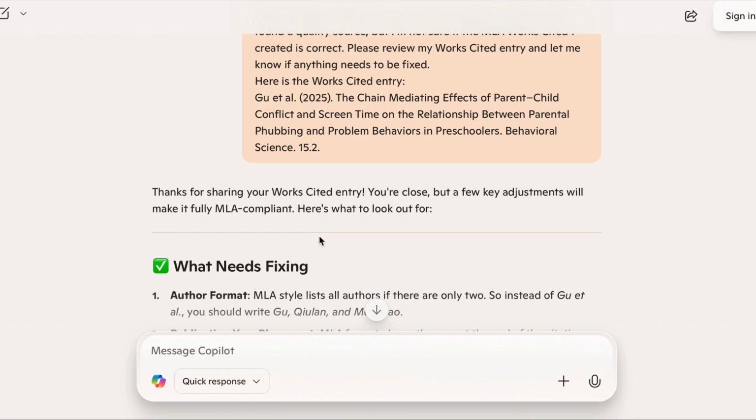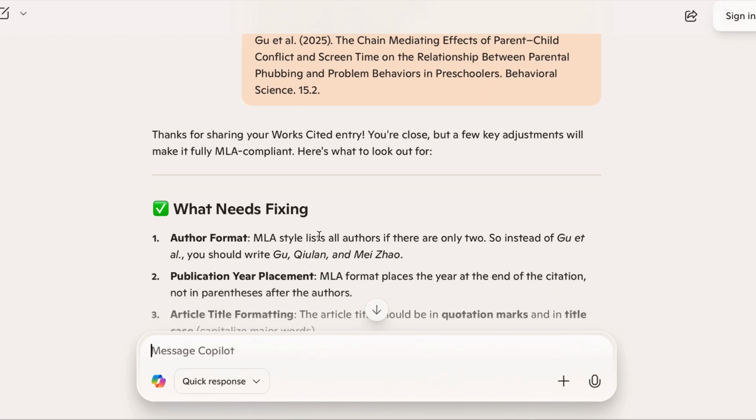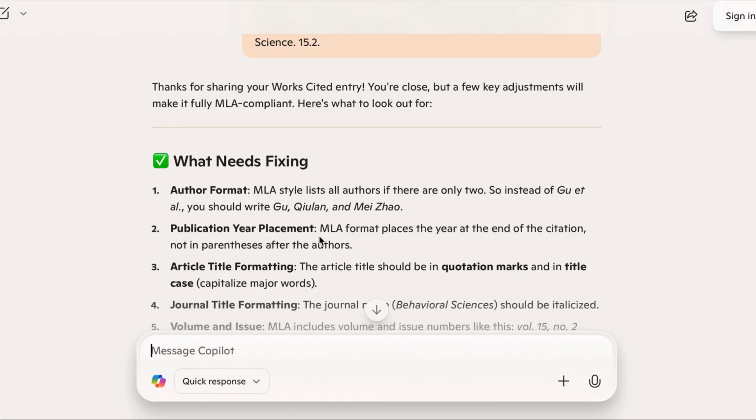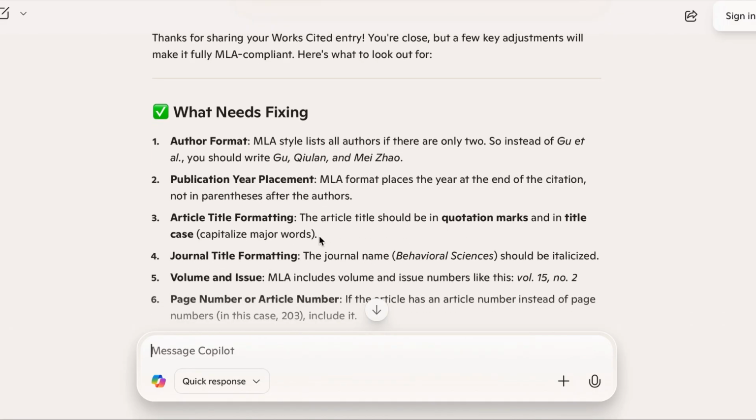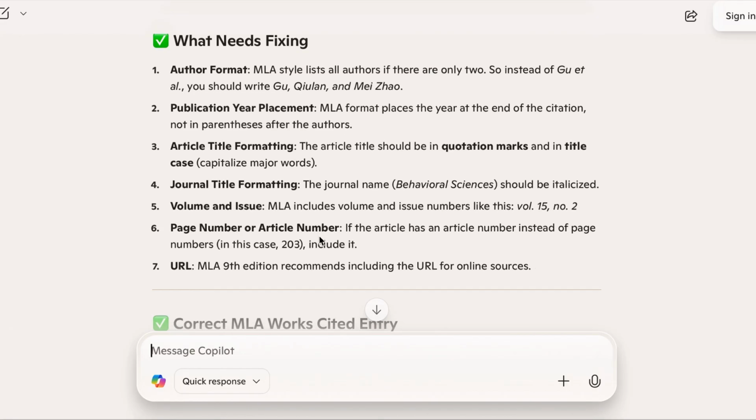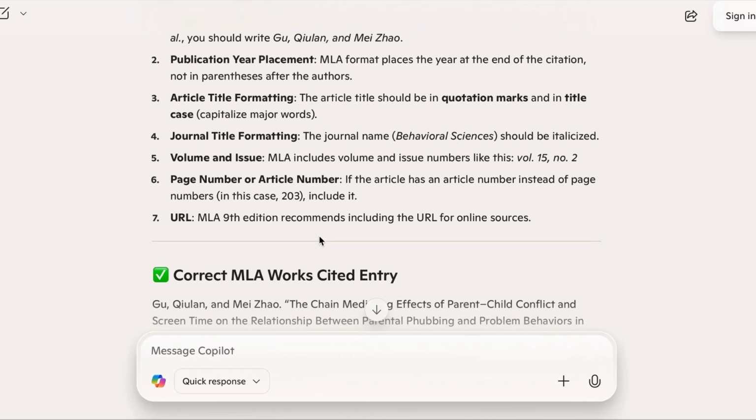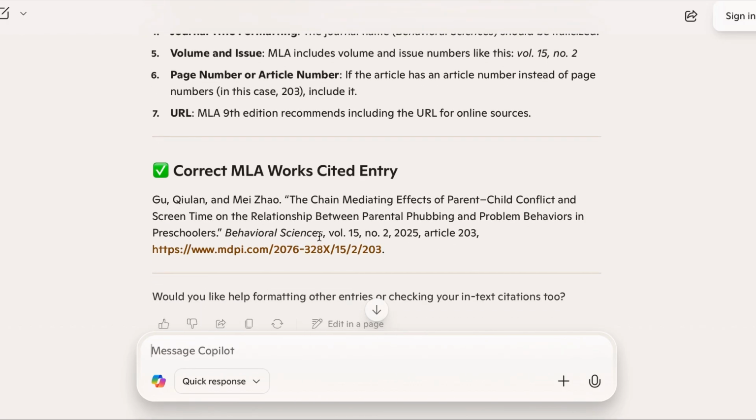So again, because I told it I was a student, it's going to give me some education first before giving me that correct answer. And that's what you want to use AI for, not to give you the answers, but to help supplement your learning. It's telling me that I need to have both authors listed instead of et al. That's correct. Title should be placed in quotation marks for MLA. That's correct. The journal title should be italicized font. That's correct. So it's giving me that education. And then at the end here, it's giving me the correct MLA entry.